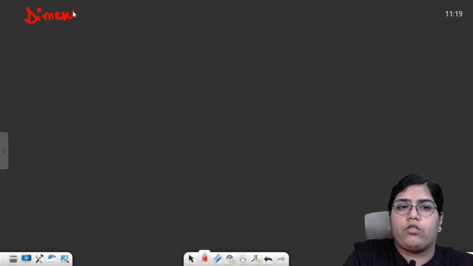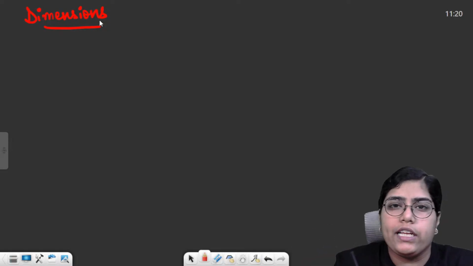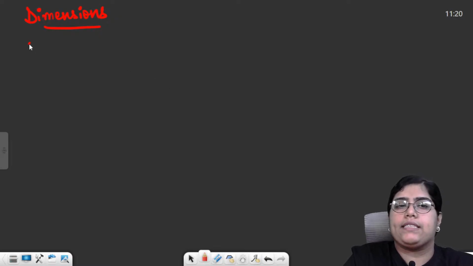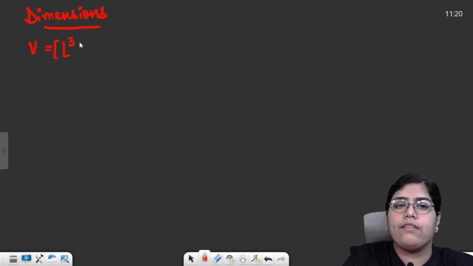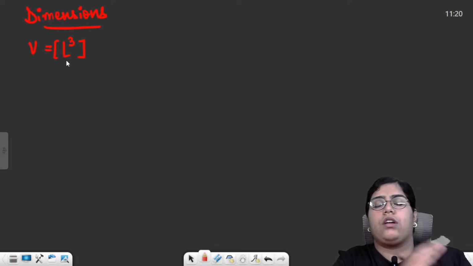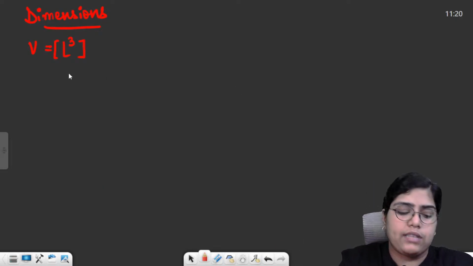Dimensions basically meant the power to which the fundamental quantities should be raised in order to represent that particular quantity. For example, I have volume. The dimension of volume is 3 in length. That shows that volume comprises 3 lengths. Length is the fundamental quantity. L cubed was the dimensional formula, and if I put the quantity on one side of the equation and the dimensional formula on the other, then this whole thing becomes a dimensional equation.